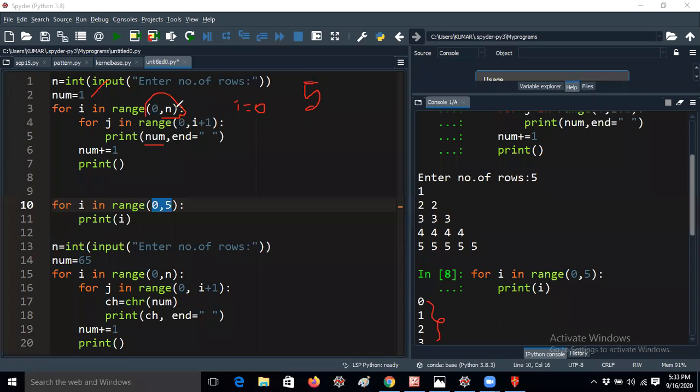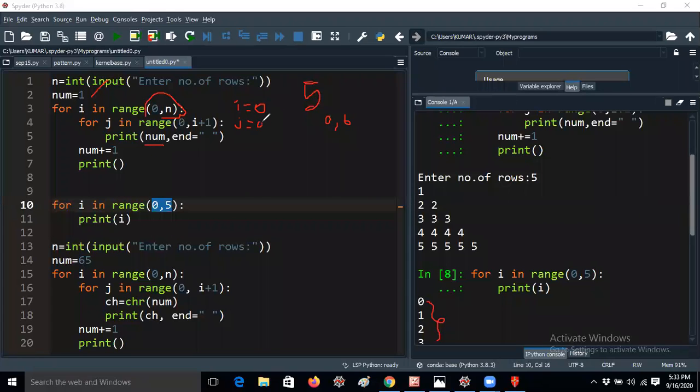Now I'm taking i equal to 0. That means for i in range 0 to 5, the first value of i will be taken as 0 only. Next, for j in range of 0 comma i plus 1, that means the j range is 0 comma 6. That means it will iterate 5 times. But the first time it enters the loop, the j value will be 0 itself.